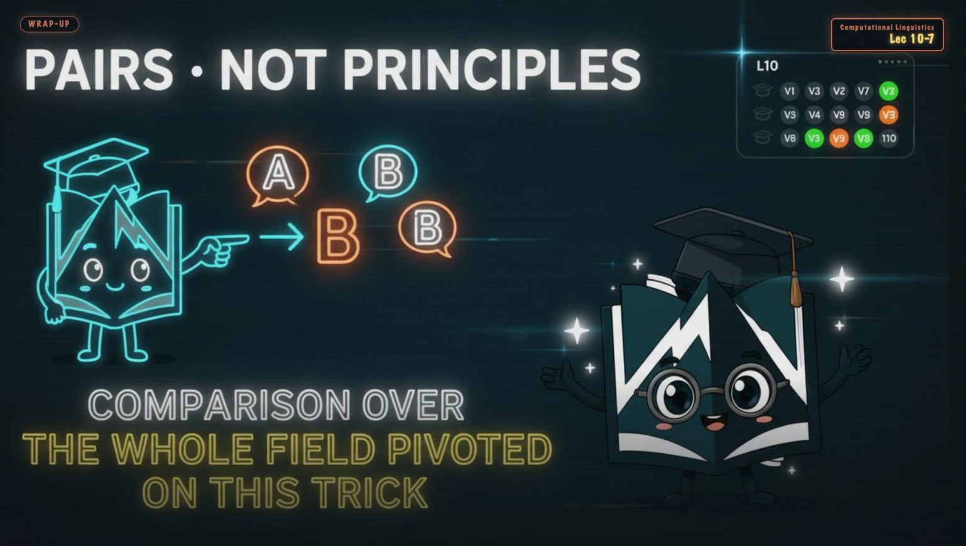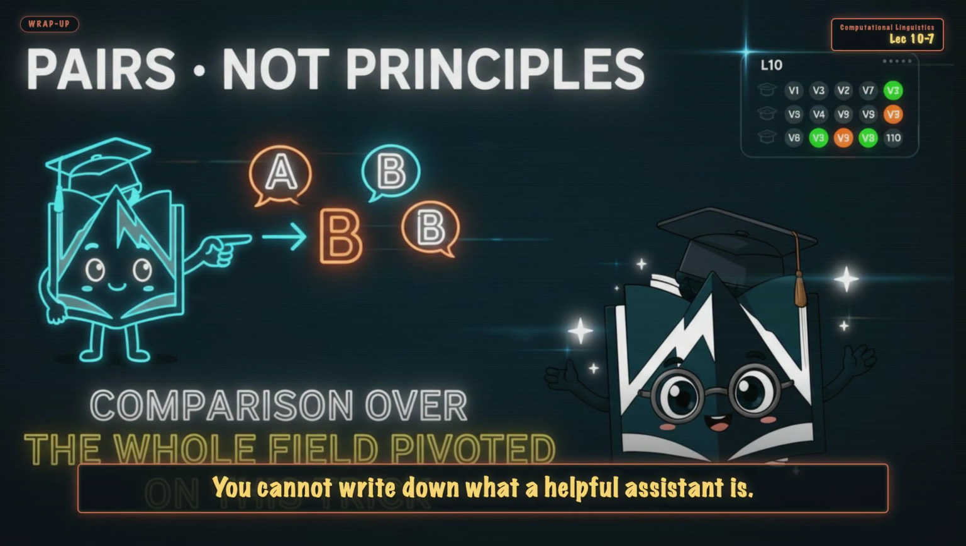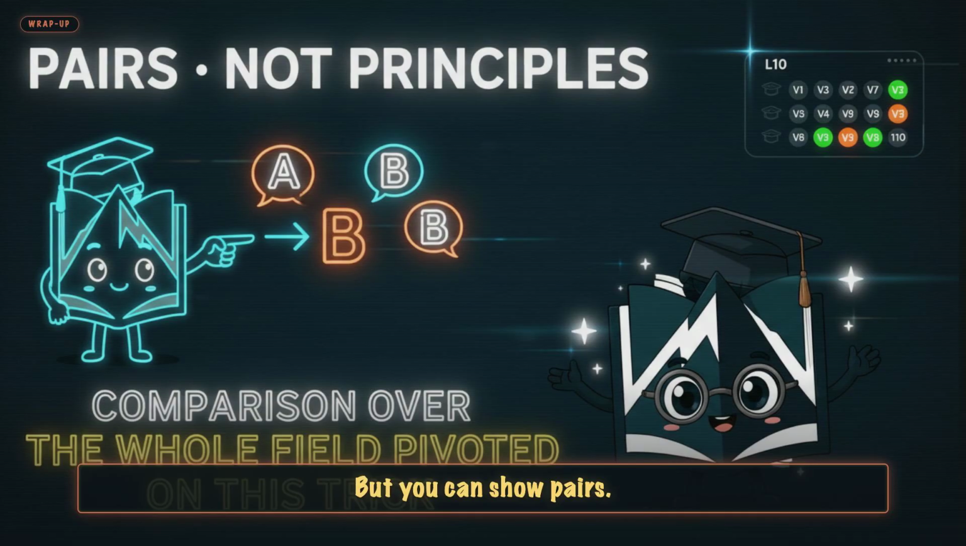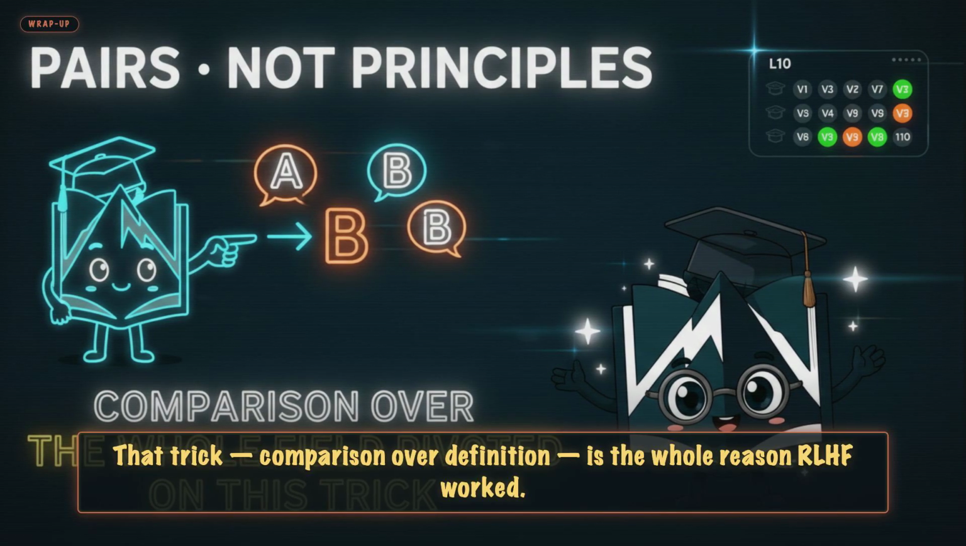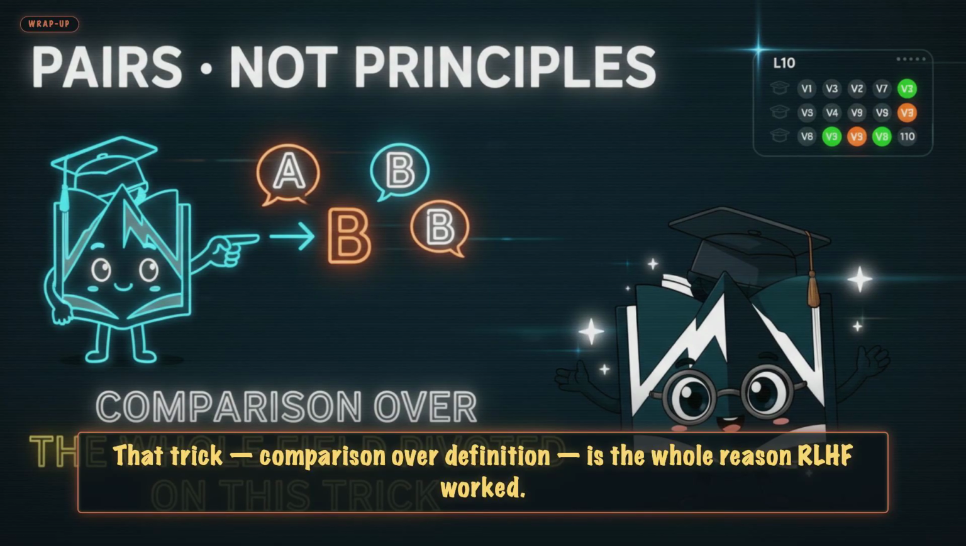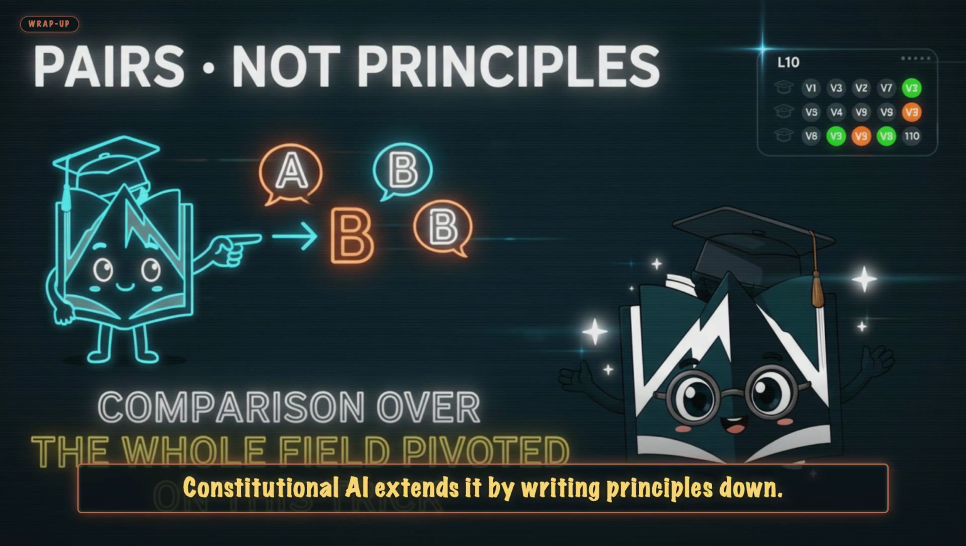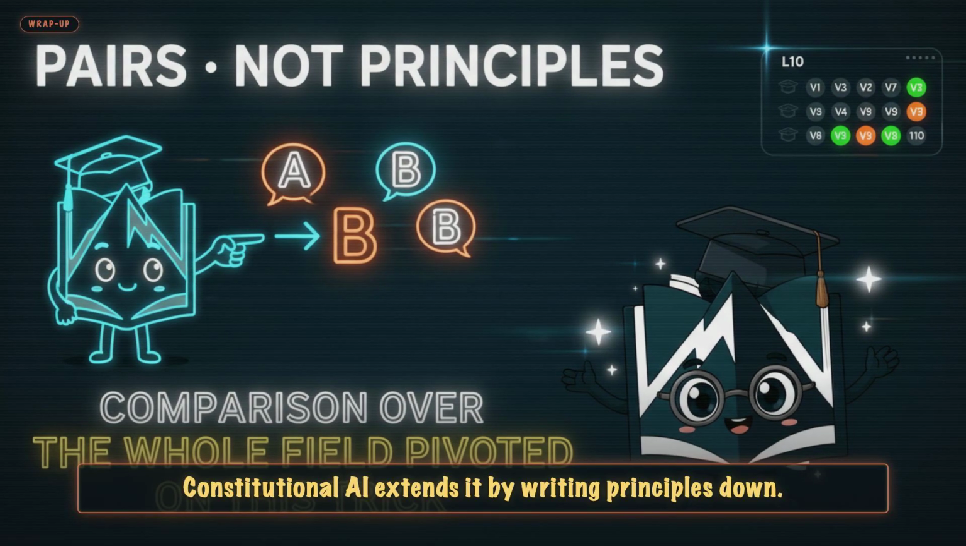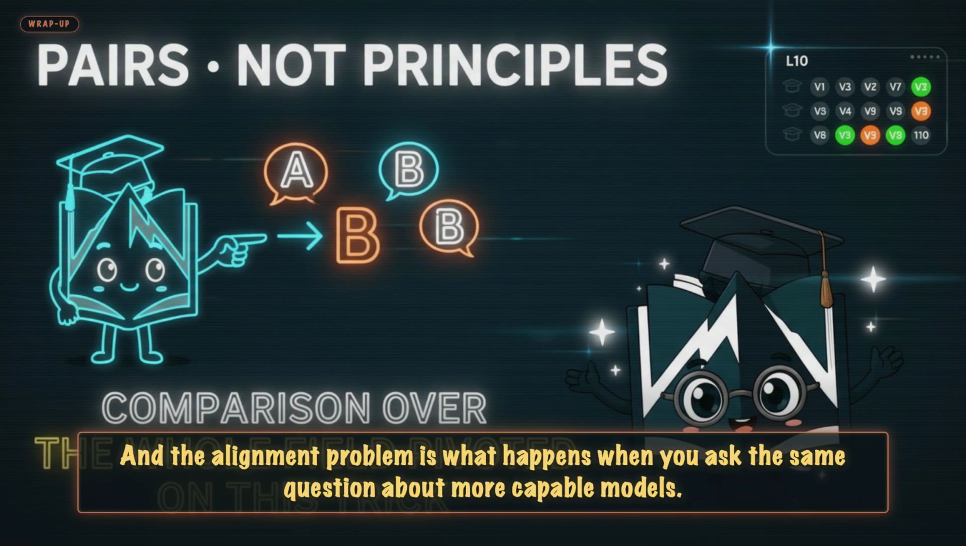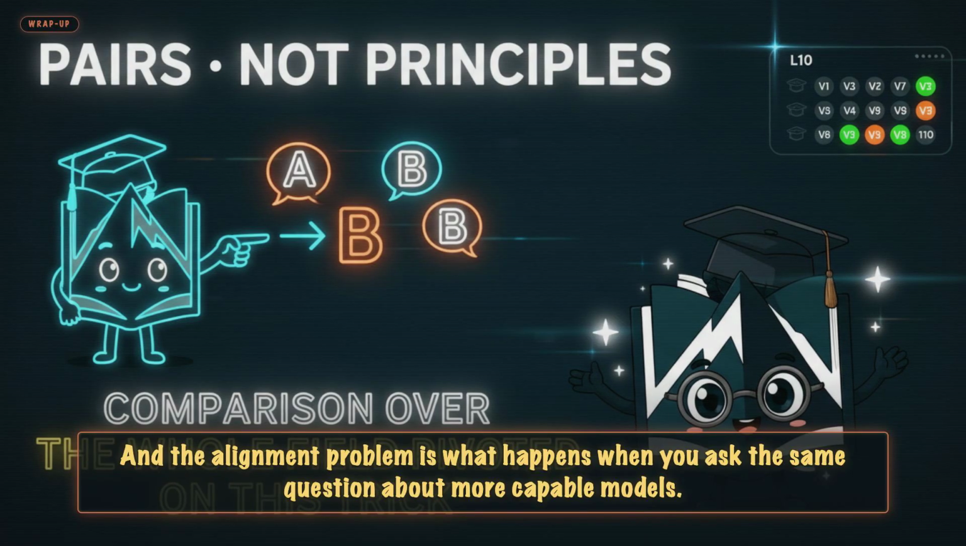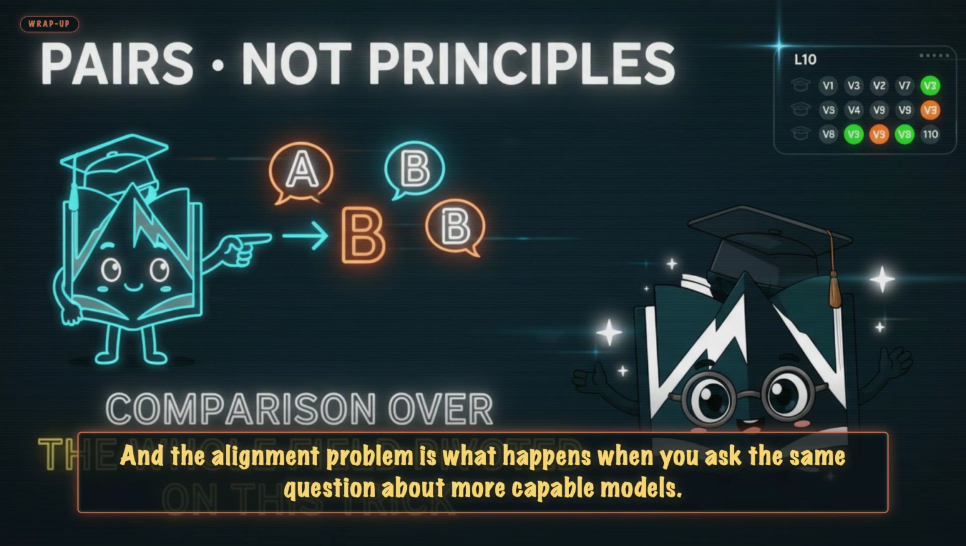Back to the puzzle. You cannot write down what a helpful assistant is, but you can show pairs. That trick, comparison over definition, is the whole reason RLHF worked. Constitutional AI extends it by writing principles down, and the alignment problem is what happens when you ask the same question about more capable models.